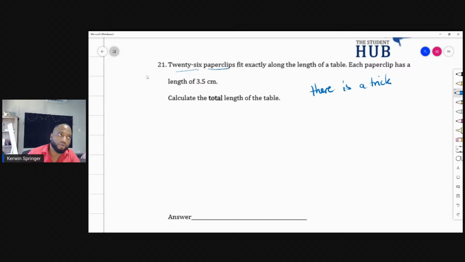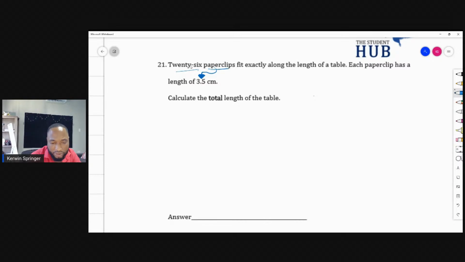Oh, I was wrong. The 26 paper clips here each have the length of 3.5. So this is not the lamppost question. This is an easy question. More cake and ice cream again. Then read the question properly.